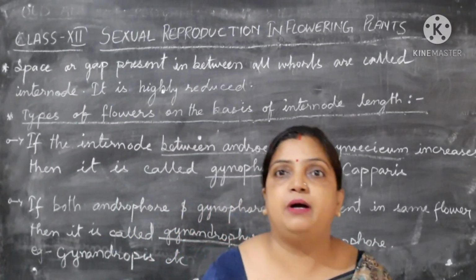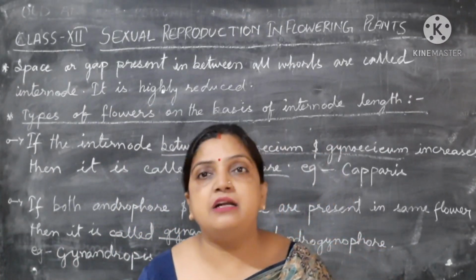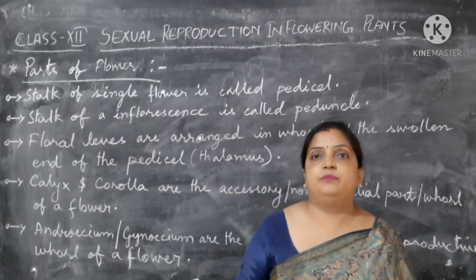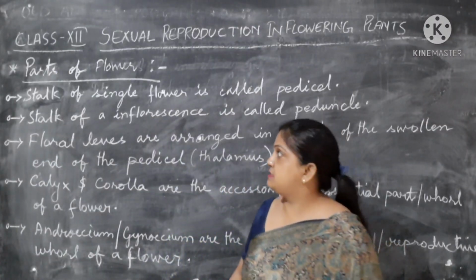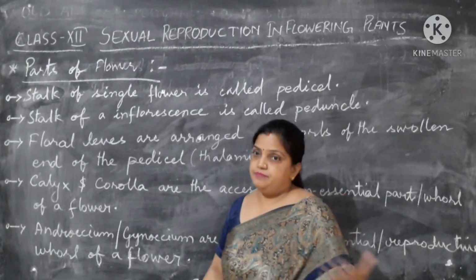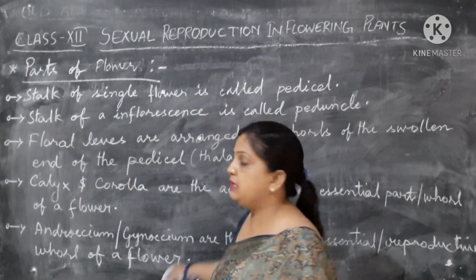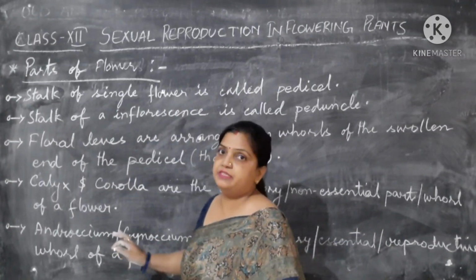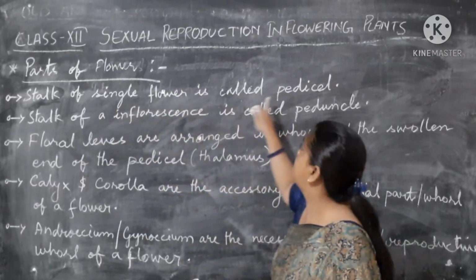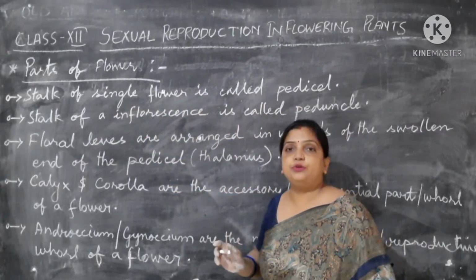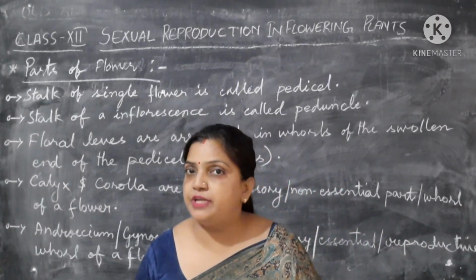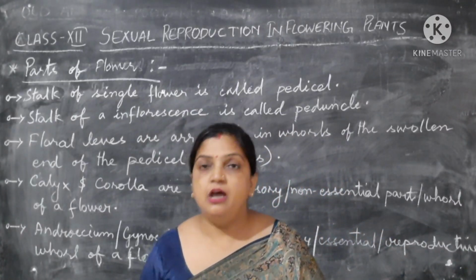Now let us speak a little about the parts of the flower. Before starting the main topic of the chapter, let us discuss the various parts of the flower again, very briefly. The stalk of a single flower is called pedicel. I told you the flower may be solitary or it may be transformed into an inflorescence.